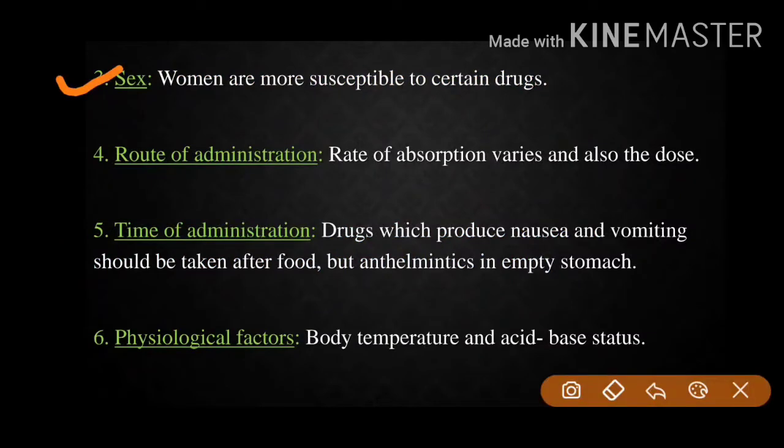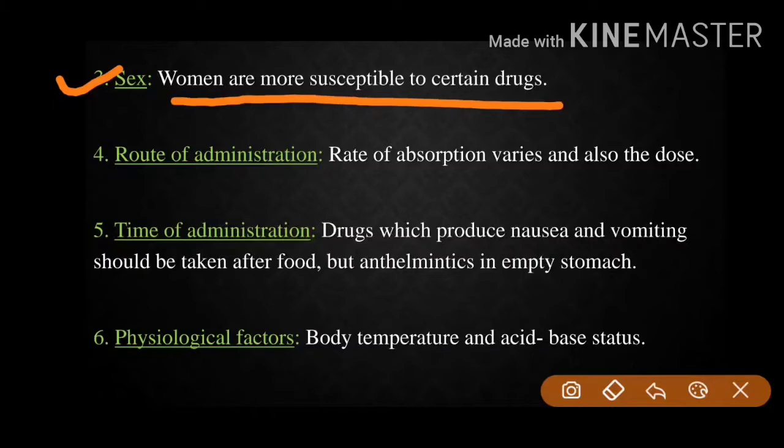Next is sex of the person. If the person is a woman, women are more susceptible to certain drugs. An example is that morphine produces more excitation in women than in men.